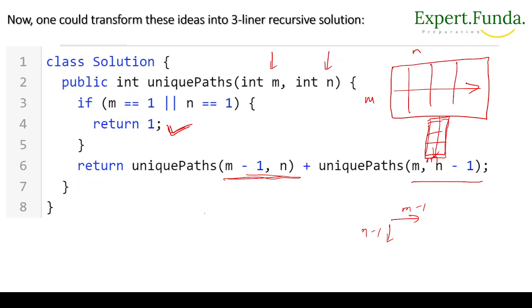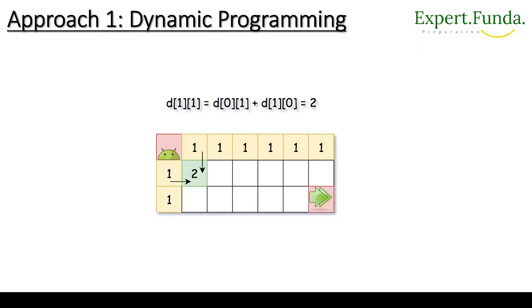Okay, this solution is good, but most of the test cases will not pass, because this is a recursive solution. If m is a big number and n is a big number, in that scenario what will happen? Recursive calls will keep getting called and the stack memory will get full, so the activation record will become full, and in that scenario it will give you a time limit error.